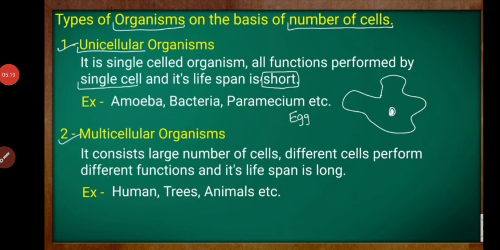Organisms are divided on the basis of the number of cells. Living organisms को हम divide करते हैं on the basis of number of cells. Unicellular organisms. Unicellular means, uni means one.